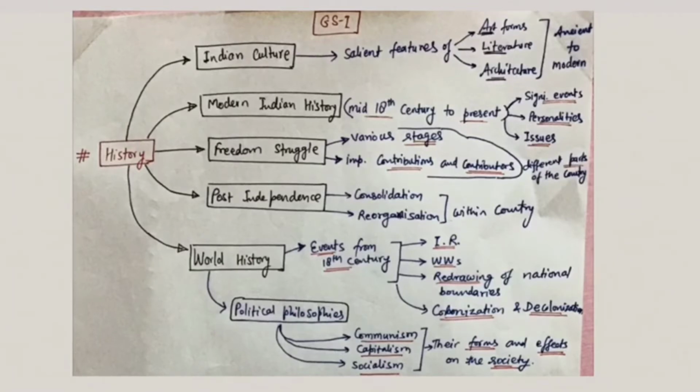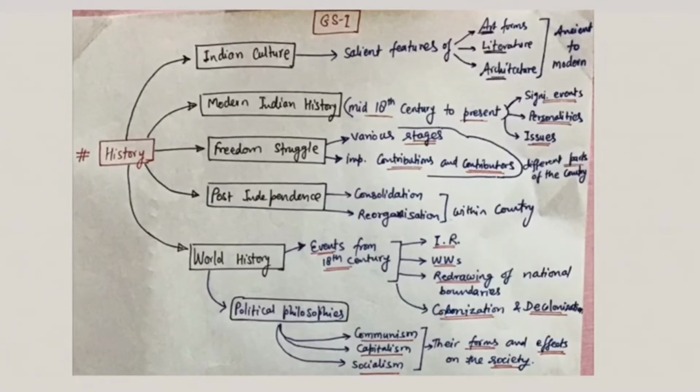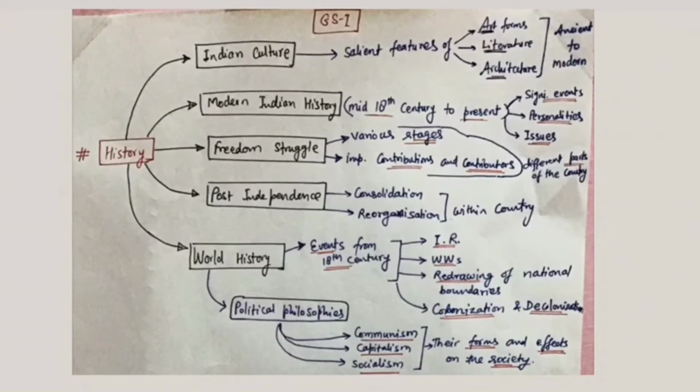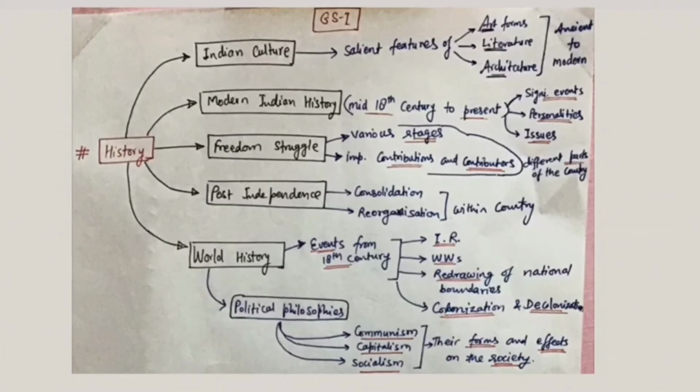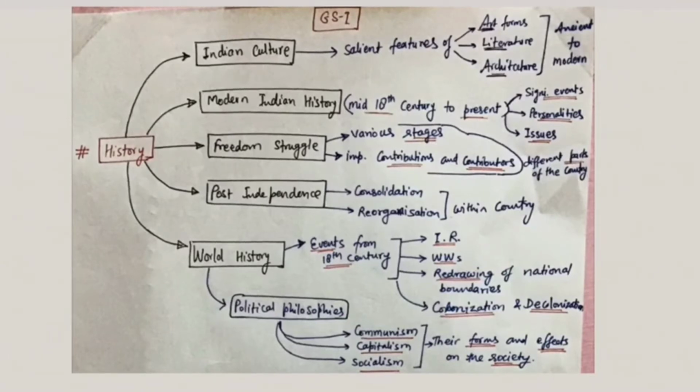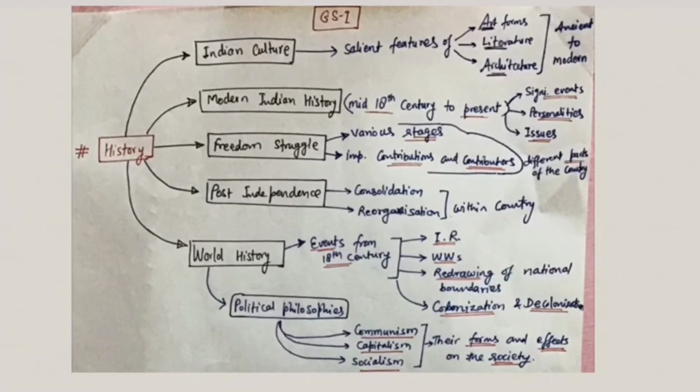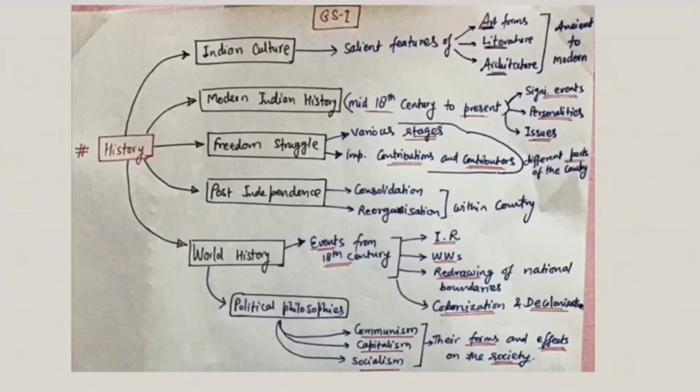Indian culture includes only the salient features of the art forms, literature, and architecture, from ancient to modern. What does it mean? It means that you just need to understand art, literature, and architecture. You need not memorize all the PDFs or books available in the market or online, which people generally try to do with each and everything. No, there is no need to remember each and everything.